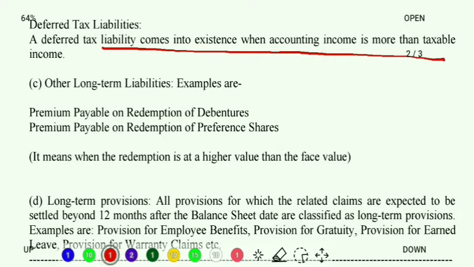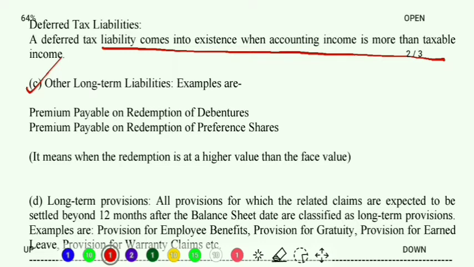Other long-term liabilities. Here a few examples are given and you need to pay attention to these examples only. First example is premium payable on redemption of debentures, and also premium payable on redemption of preference shares. In our last videos we have understood what we mean by redemption. Redemption is actually payment for a security on or before its maturity date. Right? This is redemption.